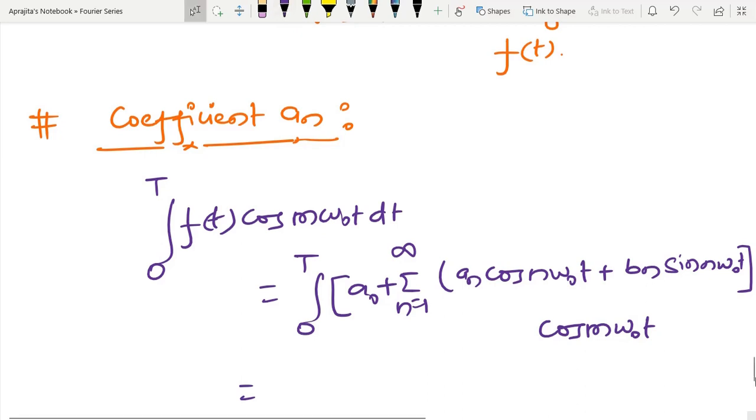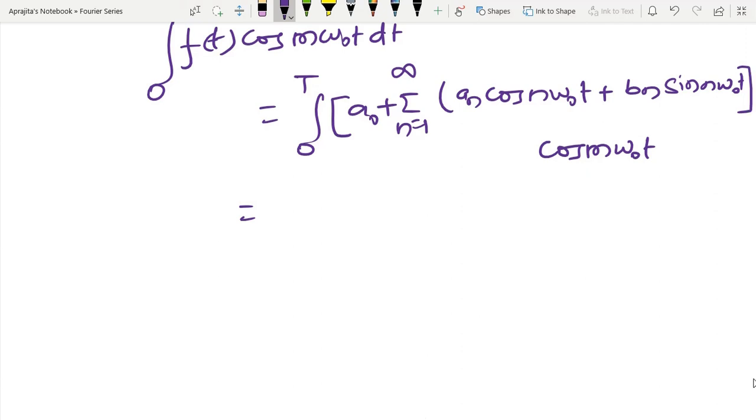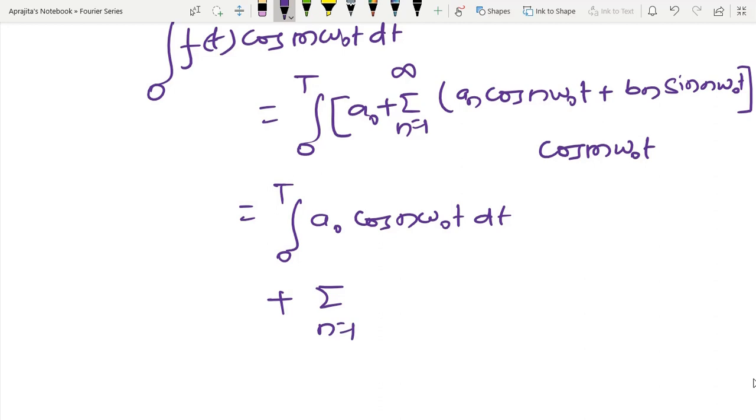If I write this whole complicated term like this, in order to apply the property of the definite integral, then this calculation becomes simpler.